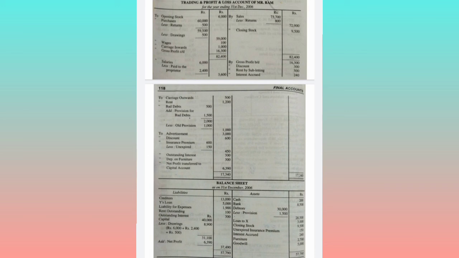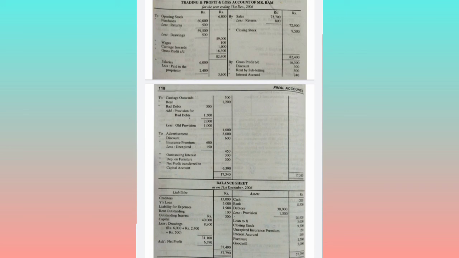Less returns, that is 800. Loan to X is an investment item, so it is taken to the asset side of the balance sheet. Rent goes to the P&L account debit side. Goodwill is taken to the asset side of the balance sheet. Wages are taken to the debit side of the trading account. Next, insurance premium is taken to the debit side of the P&L account.